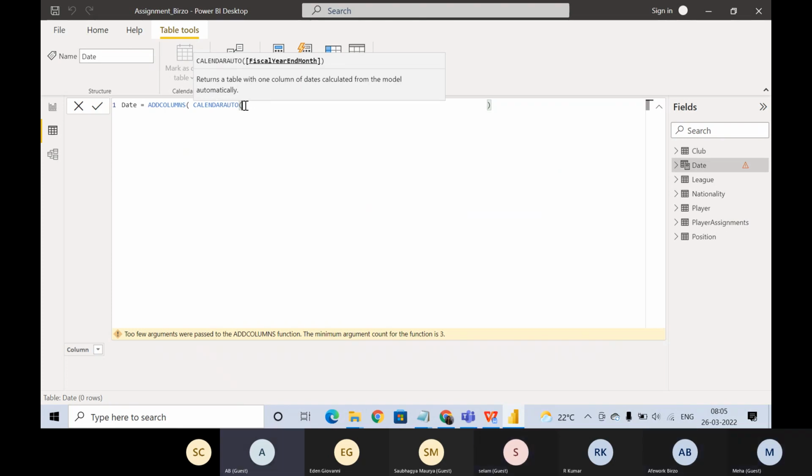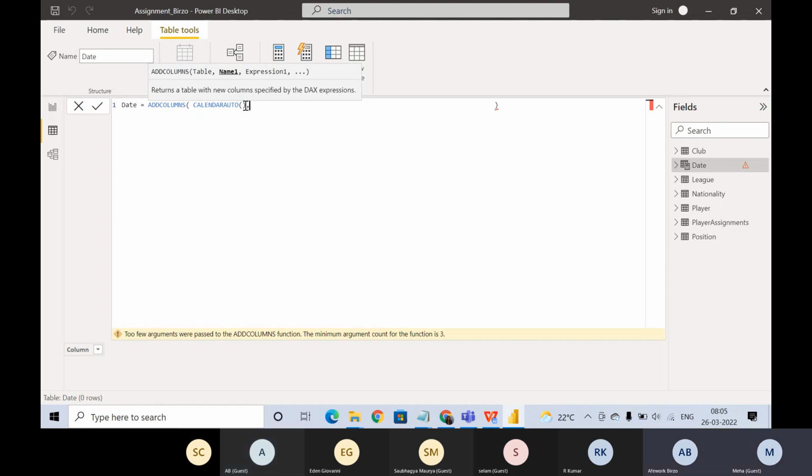So open, close bracket and comma. And then year in quotation. What I was trying to do is the year, the month number. That's already given, Ben. So now, why don't we go back to the home, the first one, and get data and blank query? Let's start from there. Okay, we'll do that.